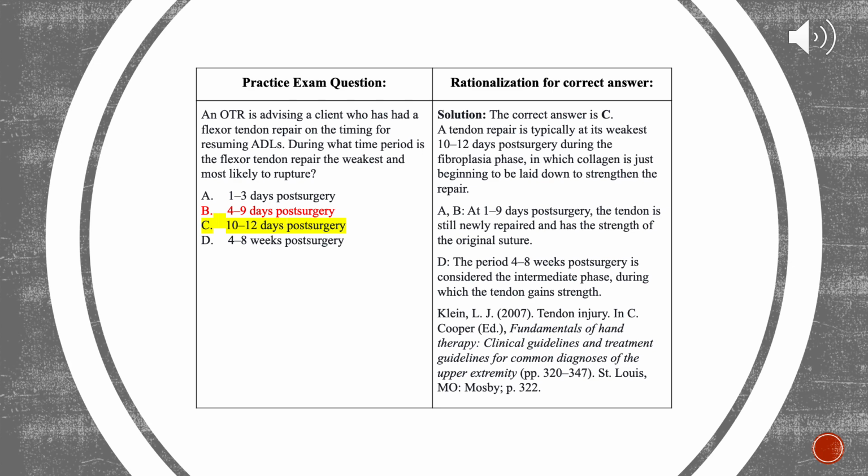Practice exam question. An OTR is advising a client who has had a flexor tendon repair on the timing for resuming ADLs. During what time period is the flexor tendon repair the weakest and most likely to rupture? I answered B, 4 to 9 days post-surgery. However, the correct answer is C, 10 to 12 days. A tendon repair is typically at its weakest during the 10 to 12 day post-surgery, during the fibroplasia phase in which collagen is just beginning to be laid down to strengthen the repair.